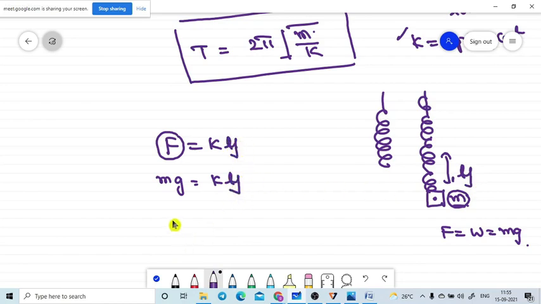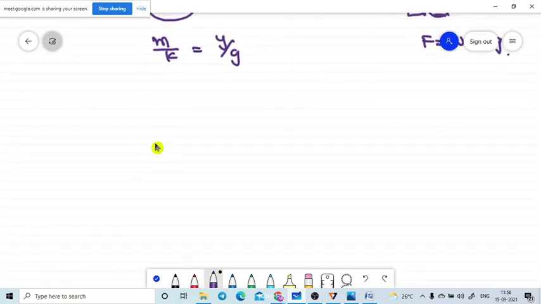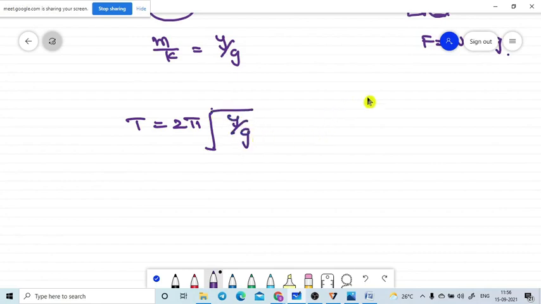Now, what is this saying? Our goal is to find the m by k term. So sending k to this side, we get m by k is equal to y by g. Then let me rewrite the time period equation: time period T is equal to 2 pi into square root of m by k. Instead of m by k, what can I write? y by g. In some textbooks they take the elongation of the spring as L.